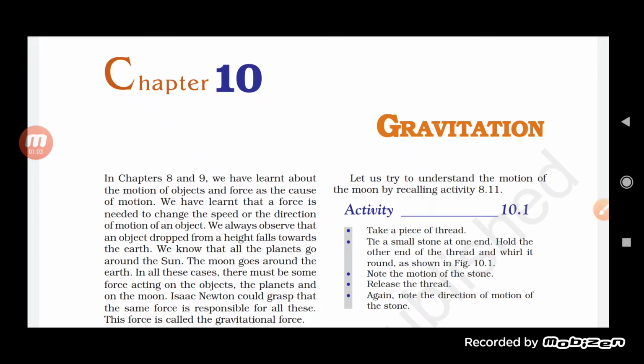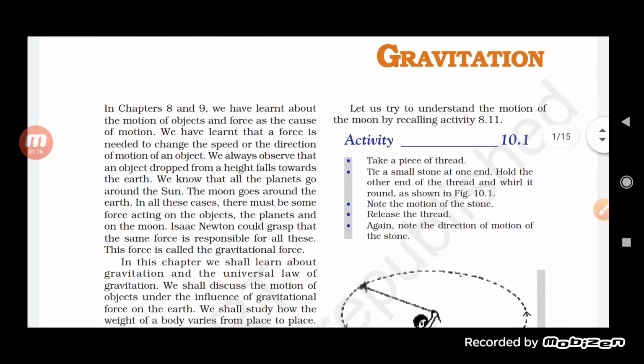This gravitational force, what is it? It occurs because of the force exerted by the earth. So the earth attracts the things around it towards itself, and that we call the gravitational force. So the force which is exerted by the earth on any object, because of which the thing gets attracted towards the earth, is called gravitation. Okay, so this force is called the gravitational force here.